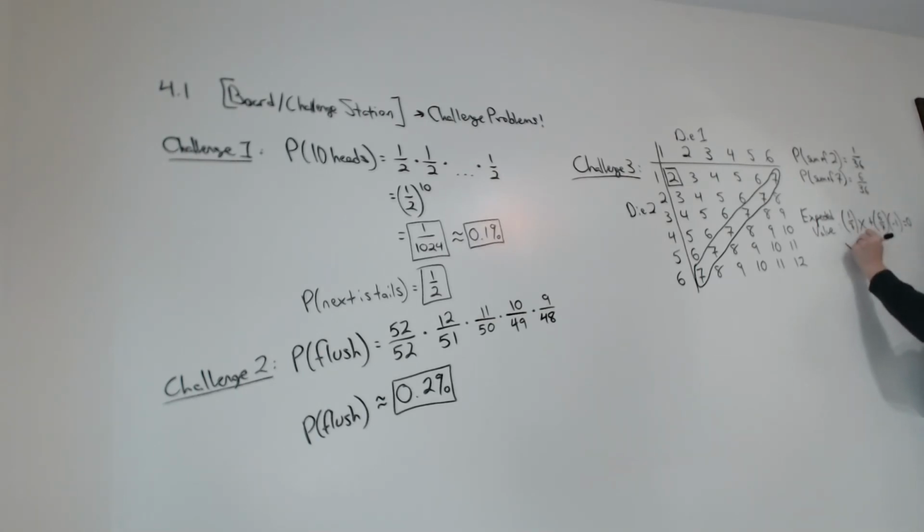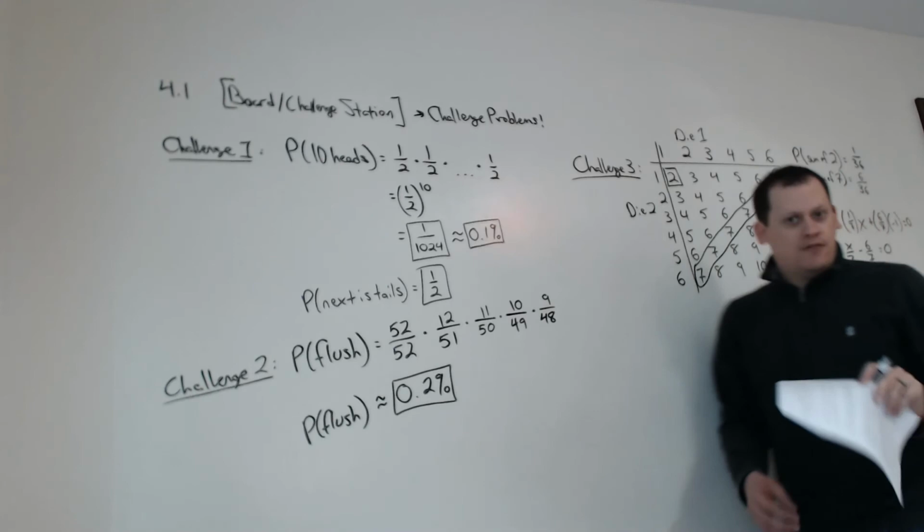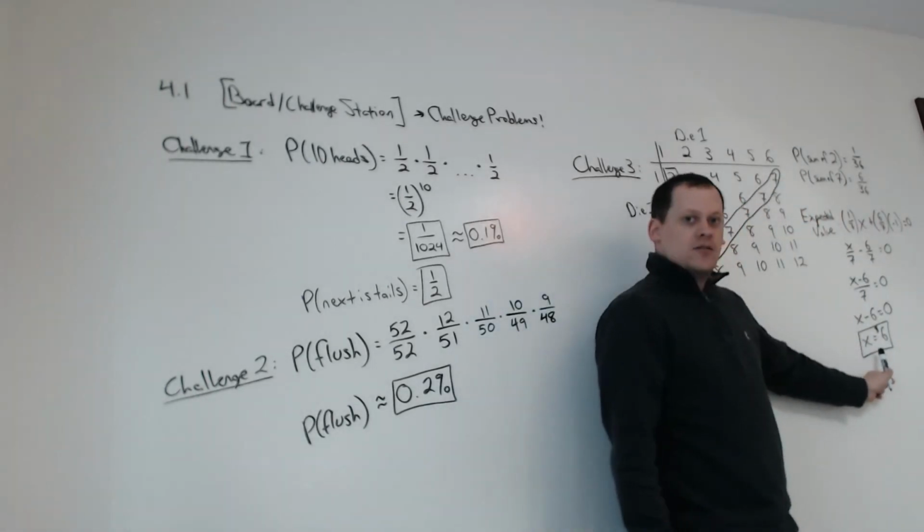So this is going to be x over 7 minus 6 over 7 equals 0. That's x minus 6 over 7 equals 0. Multiply both sides by 7. That means x minus 6 is 0. Add 6 to both sides. The amount that you would need to get paid for it to break even is $6.